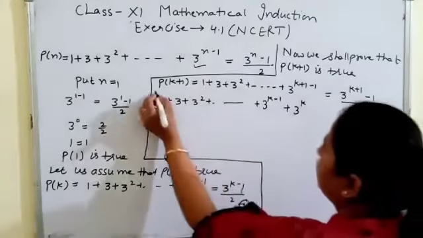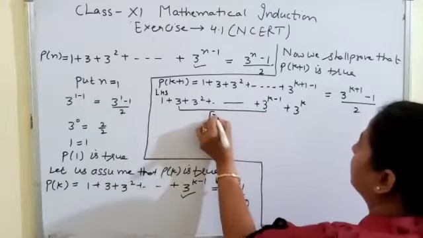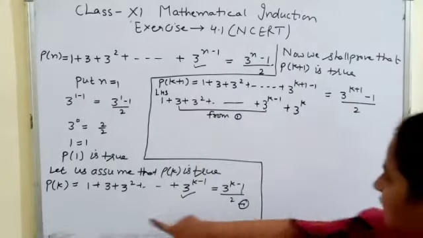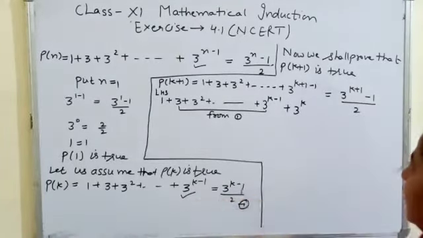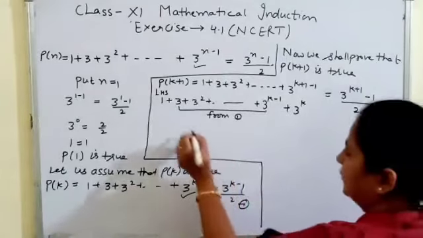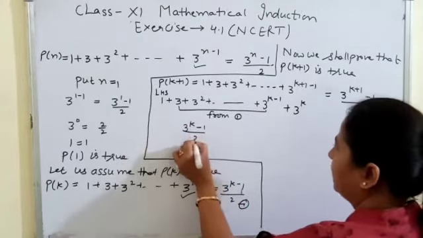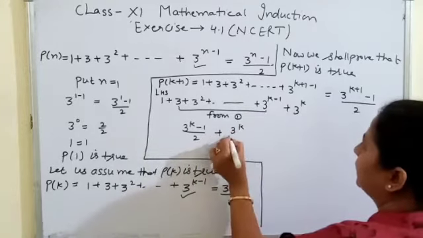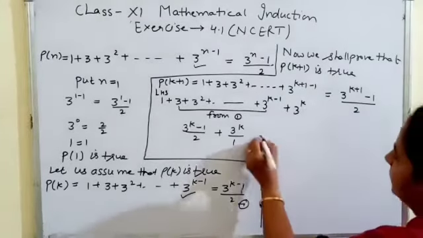I am taking the left side here. So from 1, instead of 1 plus 3 square plus up to 3 power k minus 1, at the place of this we can substitute its right hand side, that is 3 power k minus 1 by 2, and what is here with us, that is 3 power k. Now take the LCM.